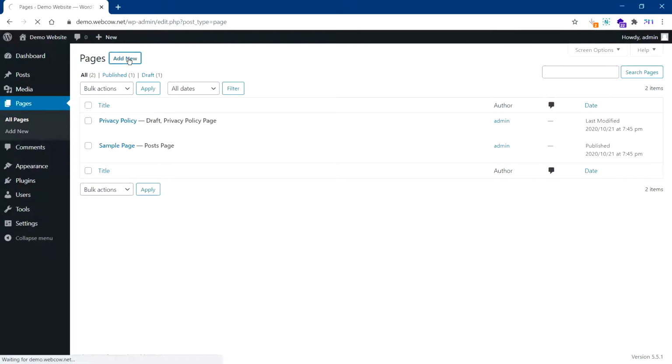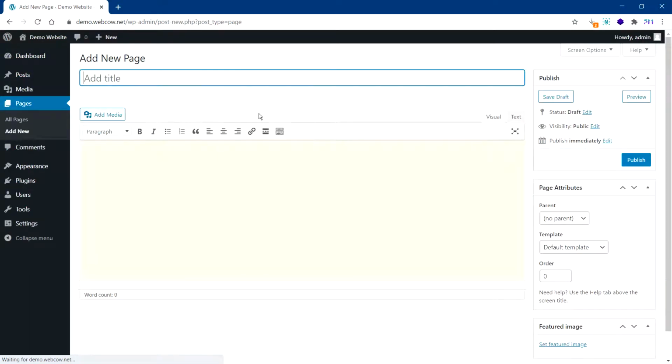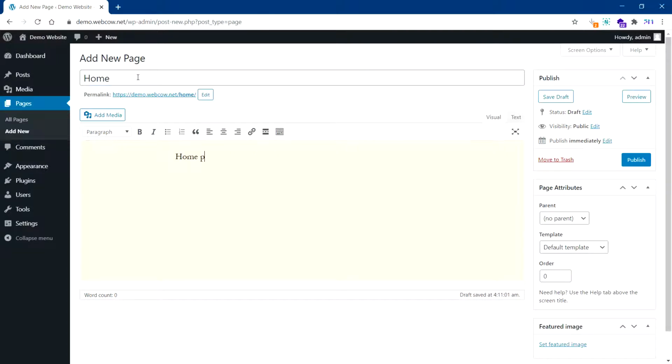So when you click on add new, you will see the section where you can give the title of the page. So if I don't have a home page because this is the fresh install, you need to create a home page, and you can just write the content home page here, for example. Now, like I said, depending on your editor, this editing section will be different. You will have much advanced features. Again, same thing. You can save it, preview it, and publish it. So once you publish it, that's going to go online. So I'm going to quickly publish this one.